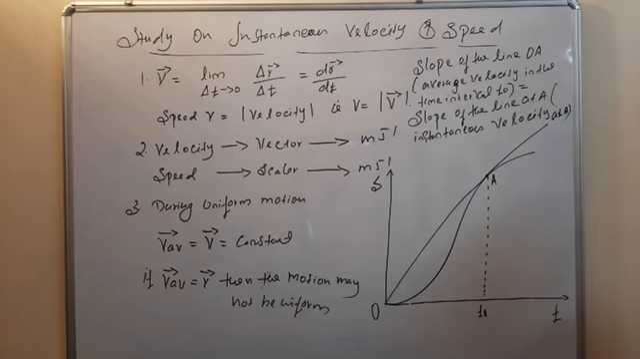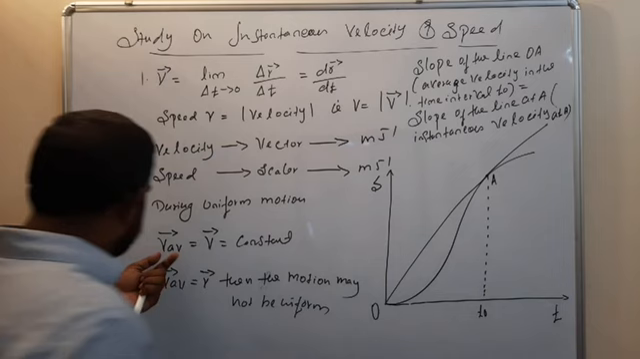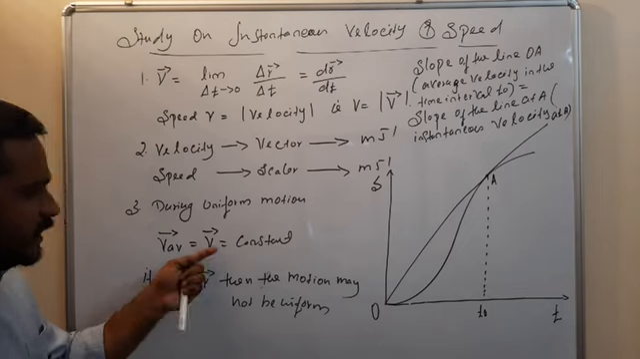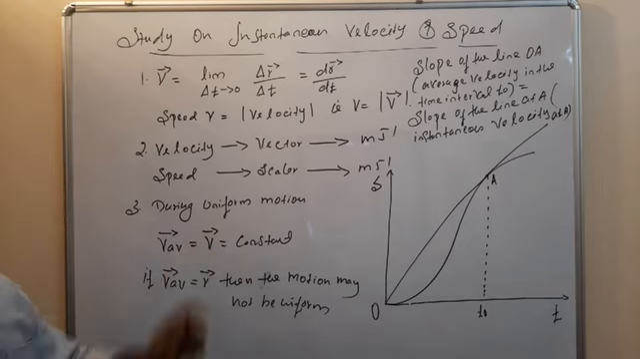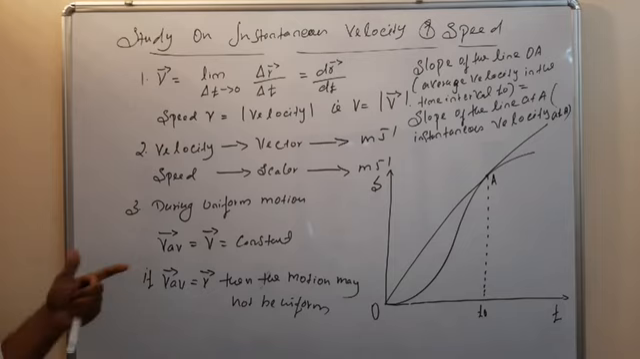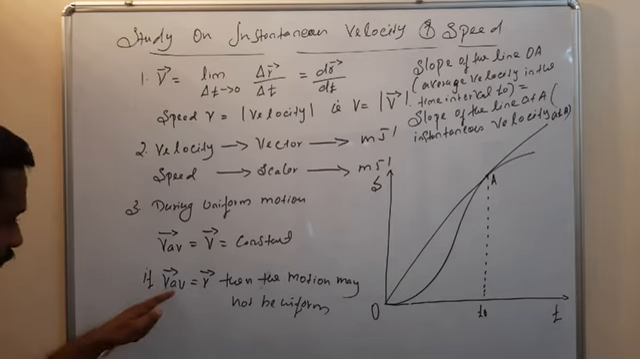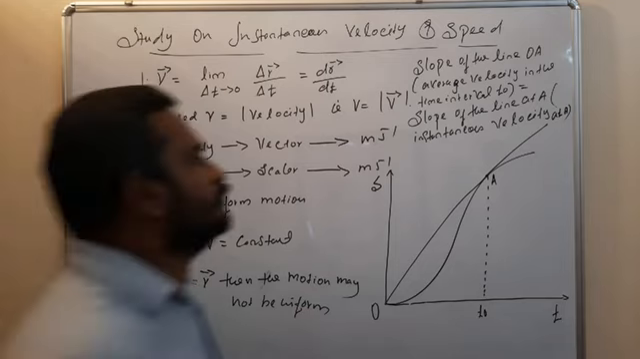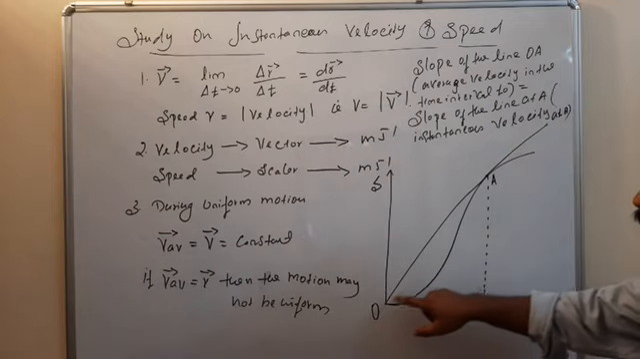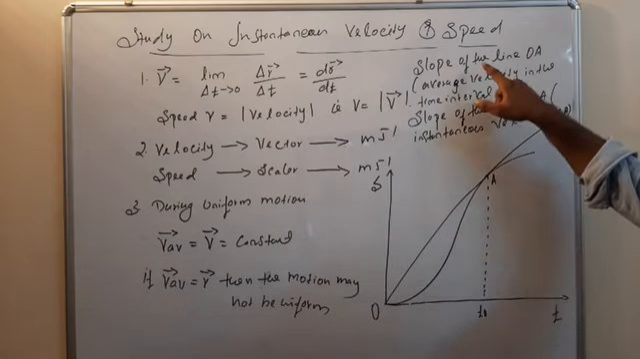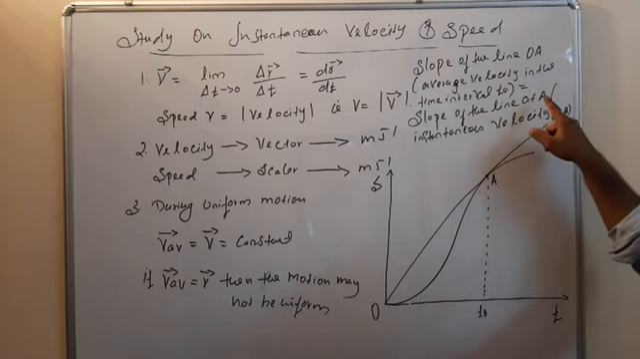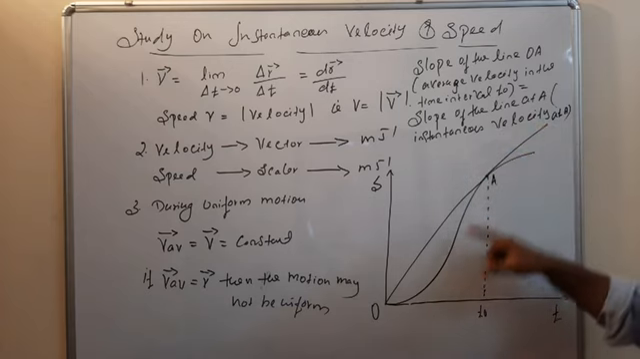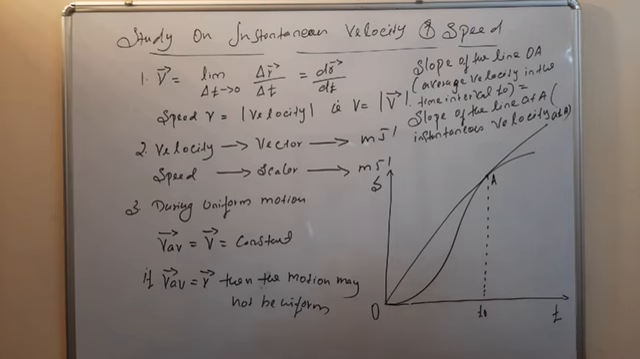The motion is not uniform. So that's why I told, the average velocity is equal to the instantaneous velocity is equal to constant during uniform motion. But the converse may not be true. That is, if average velocity is equal to instantaneous velocity, then the motion may not be uniform. From this graph we can explain. The slope of the line OA, that is the average velocity, is equal to the slope of the line at A, so the instantaneous velocity is the same. But from this graph we can understand the motion is not uniform.